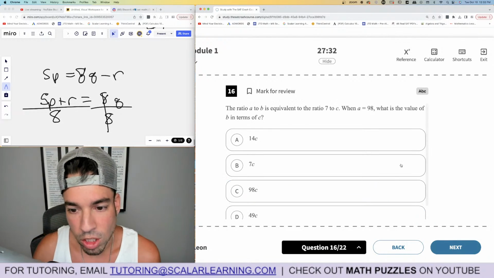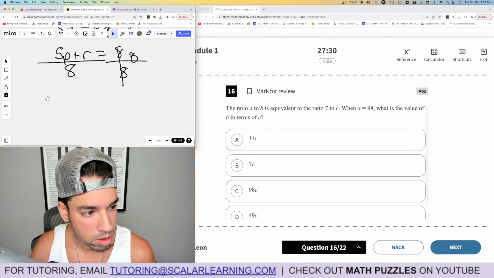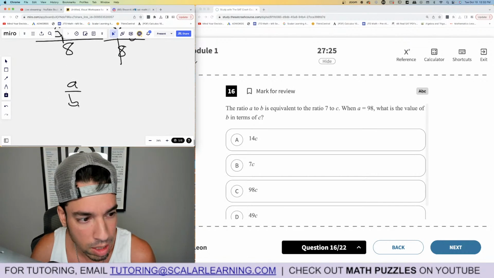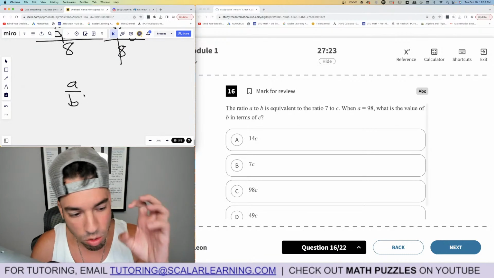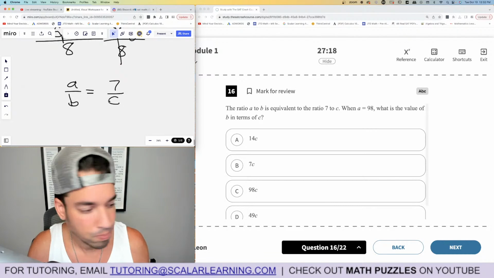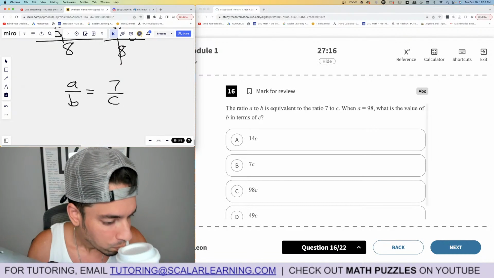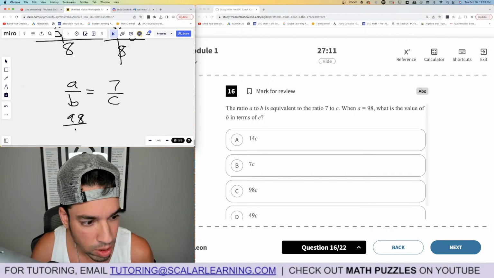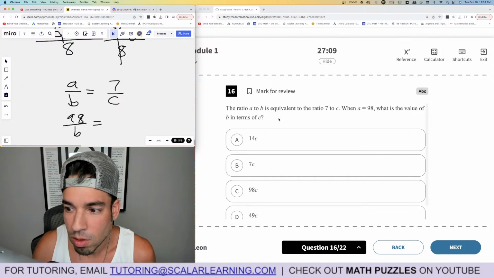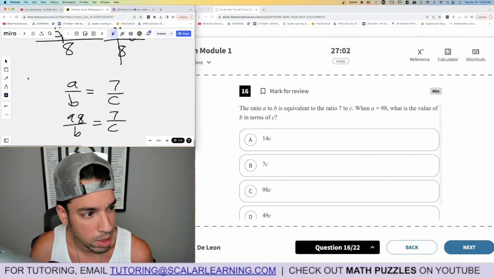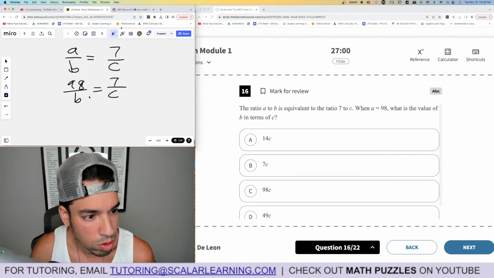Moving on, 16. The ratio of, okay. This is a rates, ratios, and proportions problem. Ratio A to B, you could write that as A over B or A colon B, whatever, is equivalent to 7 to C. Okay. Then it says when A is 98, what is the value of B in terms of C? Okay. So basically all they're saying is what is B? Isolate B. That's it. Done. So let's do a little cross multiplication.